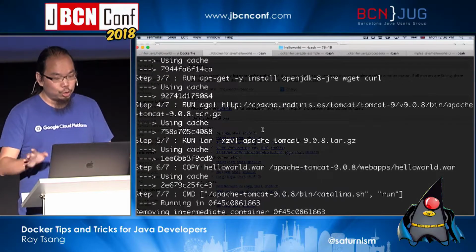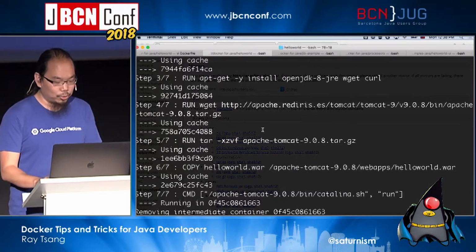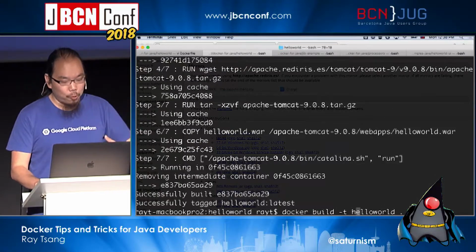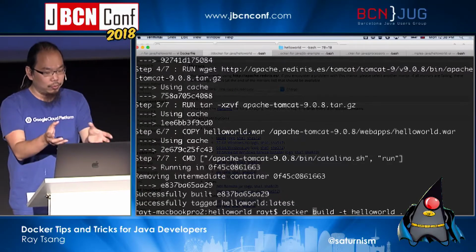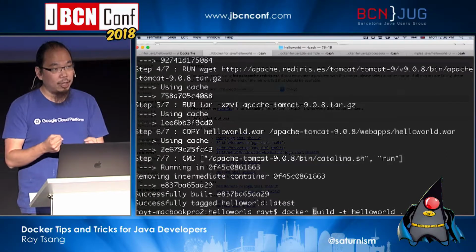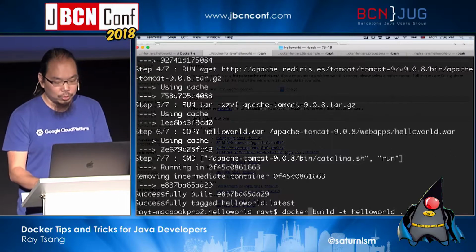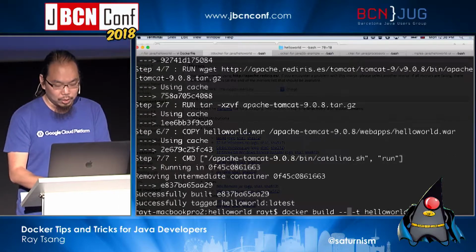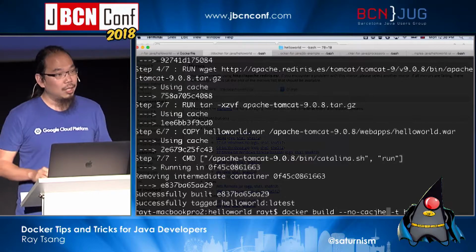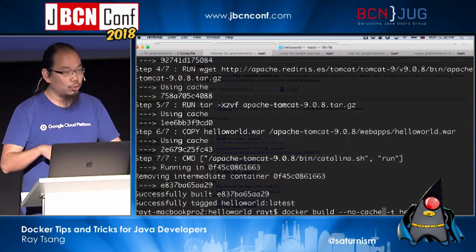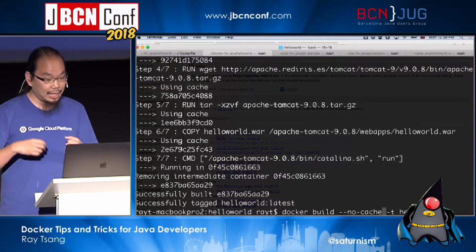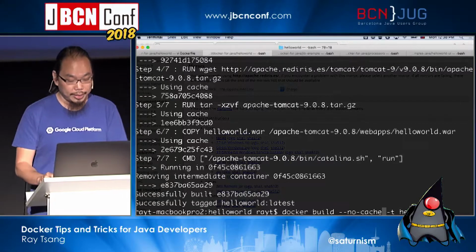And because I didn't change anything, right? So this is very dangerous. If you want to force the image to always pull down and execute everything, what you can do is, when you're building, say something like no cache. What that means is it's not going to use the cache on your local system, and it's actually going to re-execute the whole thing again, okay?